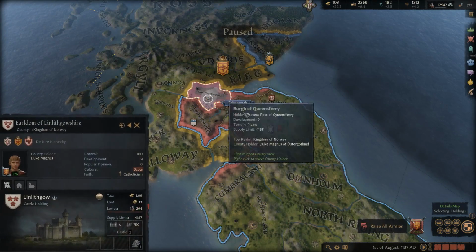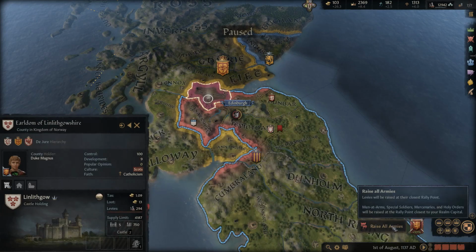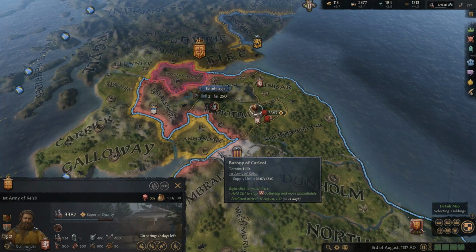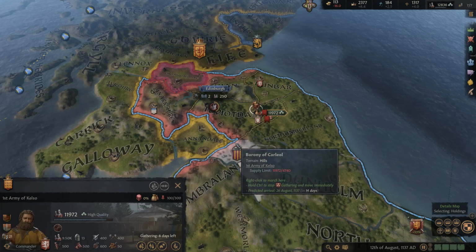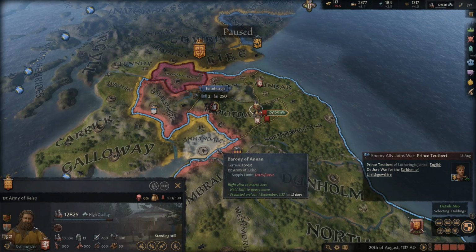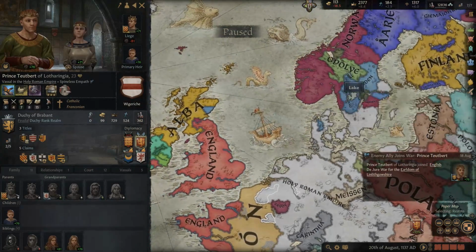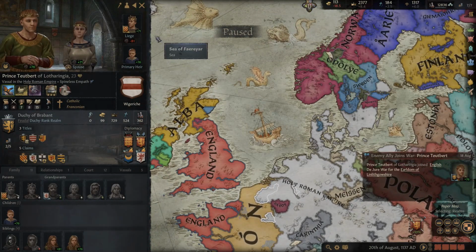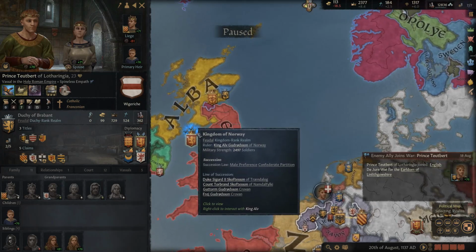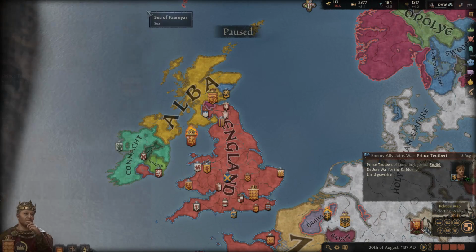Now, I didn't check to see if this guy has any allies, because it wasn't even important. So let's get all these guys raised up here, and we'll send them back out. And this one might be a bit trickier, because I don't know. We might have to sail across, guys. Yeah, I think we might end up having to sail across here, unfortunately.